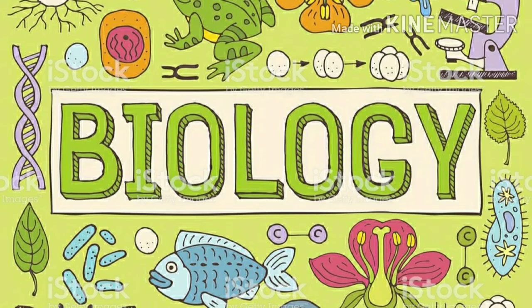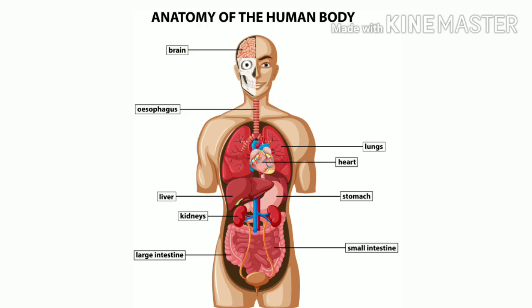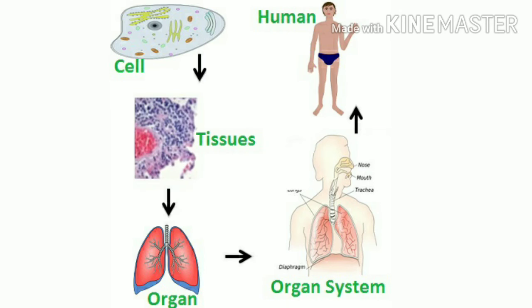Today we are going to start with a new chapter, chapter 7, structural organization in animals. This chapter deals with animal anatomy, that is, we'll study the internal structure of animals. Now you know that the basic unit of organization in all animals is the cell. A group of similar cells along with intercellular substances that perform a specific function is called a tissue.